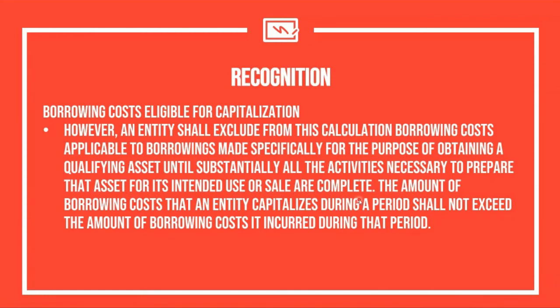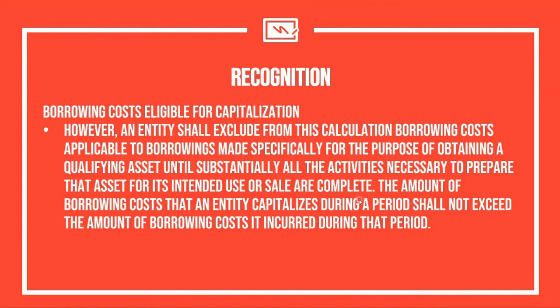Okay, so meaning, if you have a general borrowing and a specific borrowing, you need to separate the total cost, okay, by getting first amounts that are related to the specific, and then the rest will be for the general borrowings. Okay? So if, let's say, the total cost that you incurred is 15 million, and you only borrowed 8 million specifically. So if that's 15 million minus 8 million, then it means that there is a 7 million difference. The 7 million is now used for, or was taken from, the general borrowings.